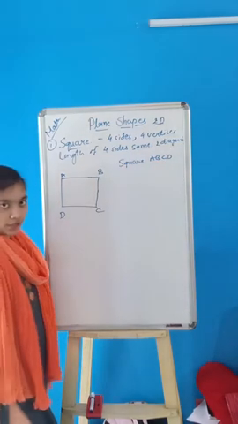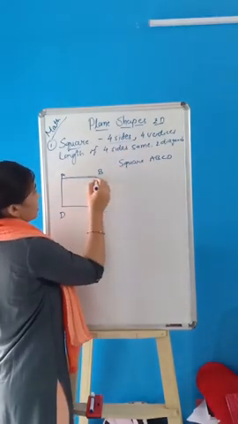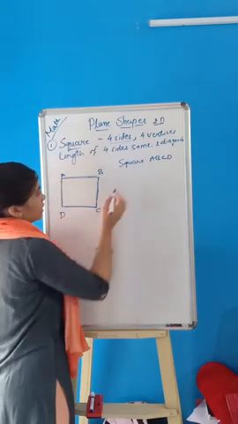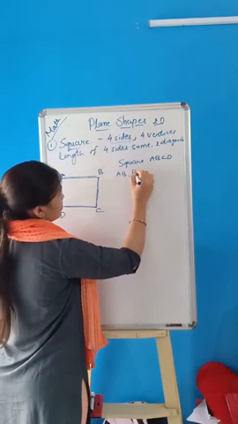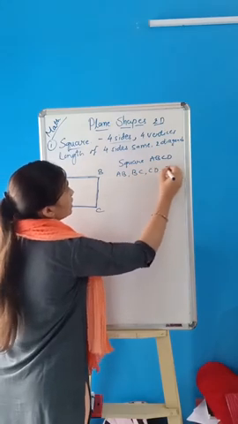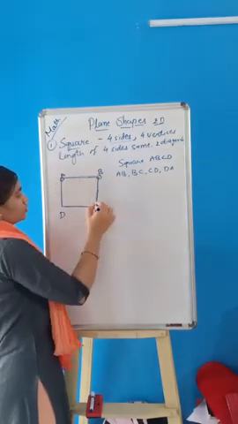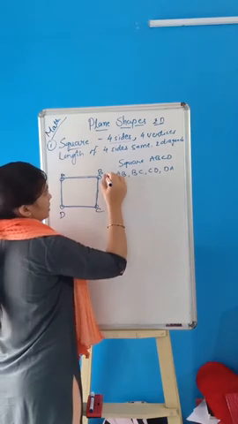You can write down the name like this. There are 4 sides: AB, BC, CD and DA. There are 4 vertices: 1, 2, 3, 4, named A, B, C and D.